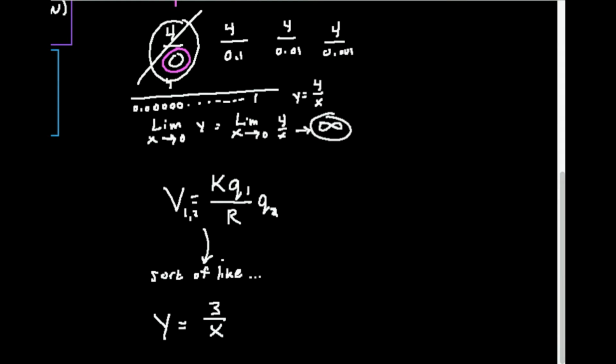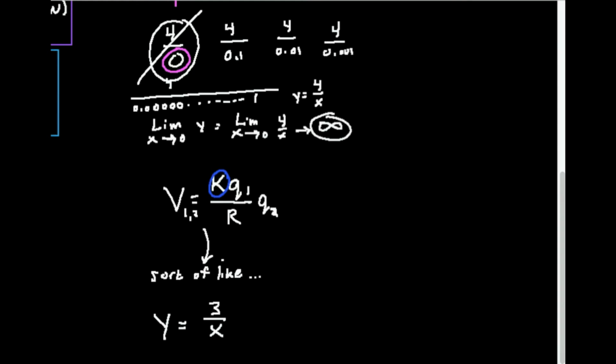Here's another example. I'm going to do something a little bit different here. Suppose I wanted to look at the potential energy, V, between two charges, charge 1 and charge 2. And by the way, K is a constant.